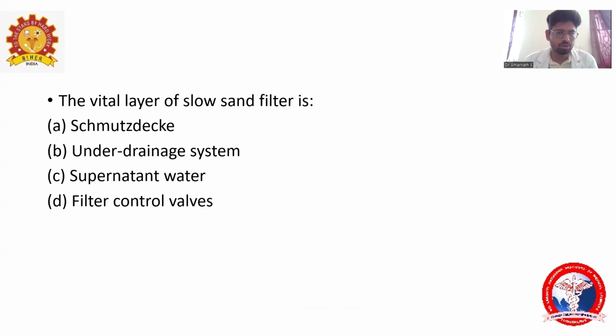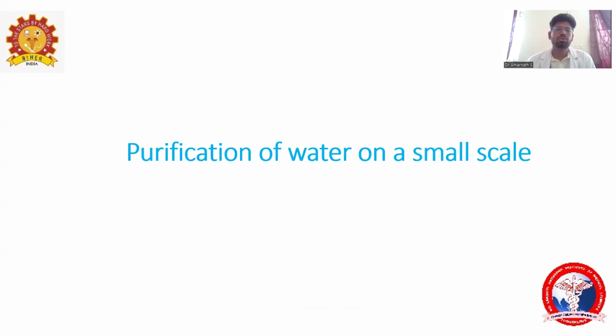What is the vital layer of the slow sand filter? That should have been option A, the vital layer. Very good. Till now we have seen purification of water on a large scale. The components are storage, filtration, and disinfection. Disinfection is through chemical, that is chlorine. We'll have another complete class for this disinfection.